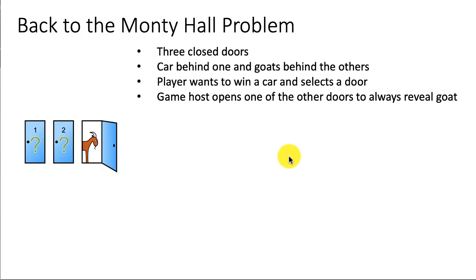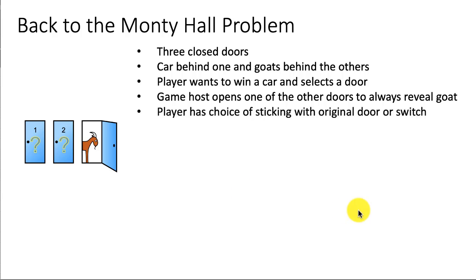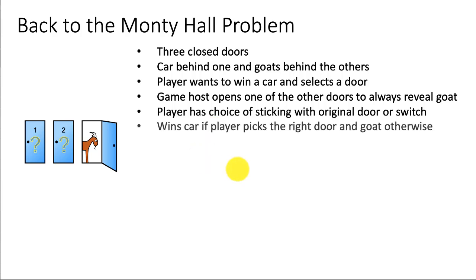At this point, the game host opens one of the other doors to reveal a goat. Always reveals a goat. So in this case, let's assume that the game host opened door 3 to show a goat. Now the player has a choice of either sticking with 1 or switching to 2, because clearly there's a goat behind door 3. And the car may be either behind door 1, which the person originally selected, or it could be behind door 2, which is now a possibility. So should the player switch?